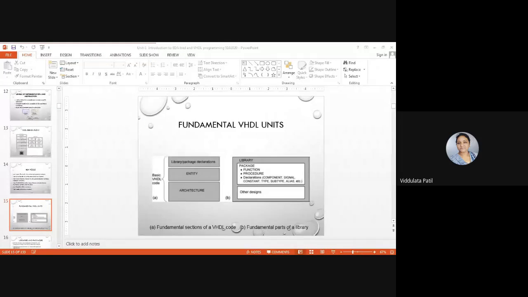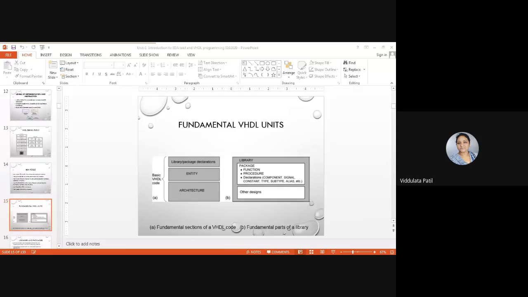When you are writing a VHDL program, what are the basic units? Library declaration, package declaration, entity declaration, and architecture. Yes. Library declaration. That means it has actually three units. That is a library declaration part, then entity declaration, and architecture declaration.